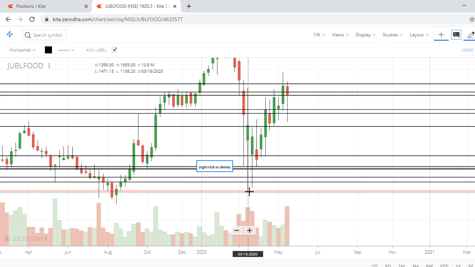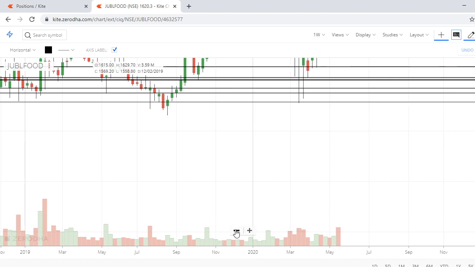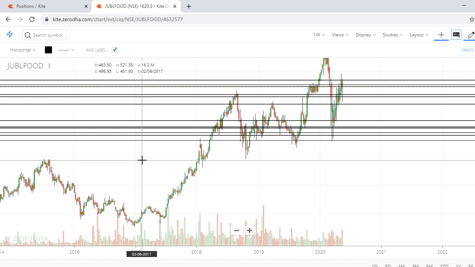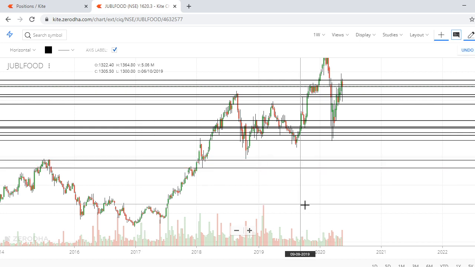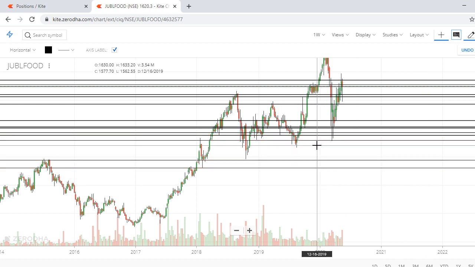What if it breaks the bottom of 1130, 1140? If it breaks this 1130, 1140, then next it will jump to the next level. Where is the next level? Somewhere around here. There is the next level, 970 levels. But fortunately, it started taking a reversal.